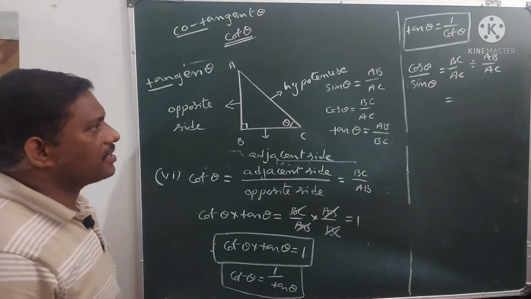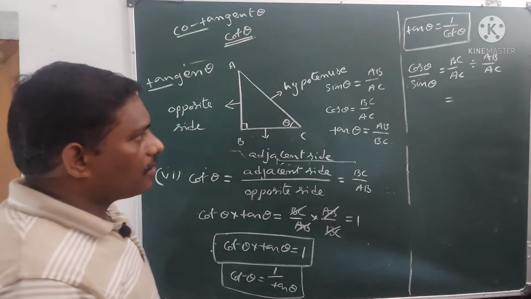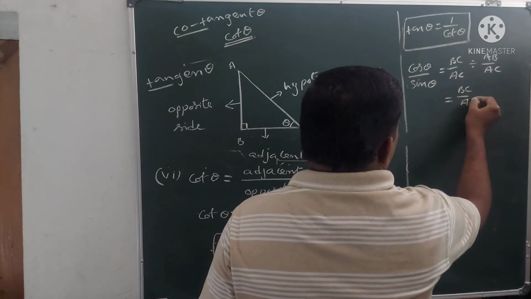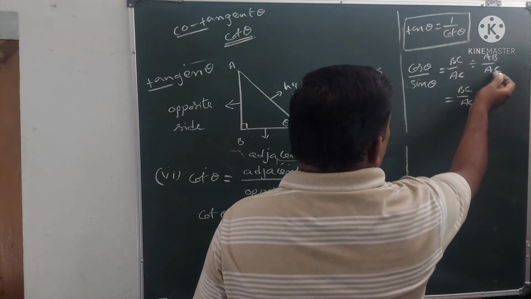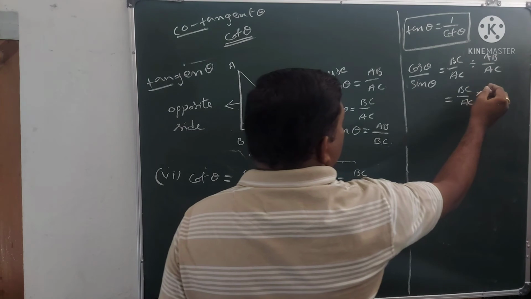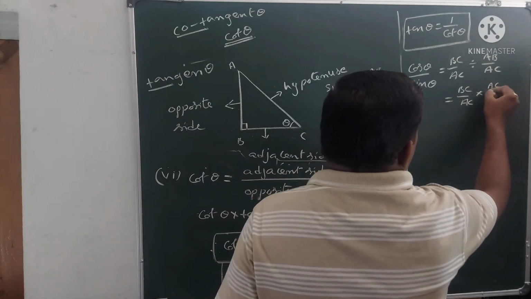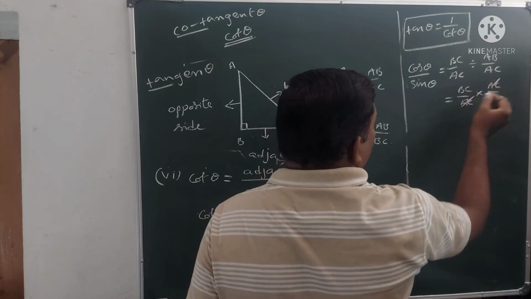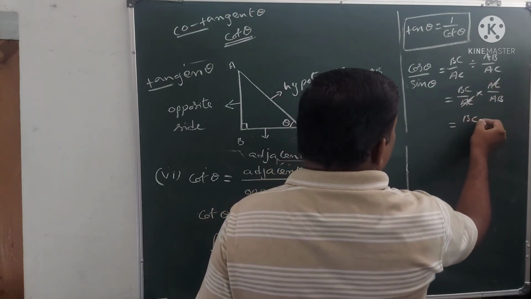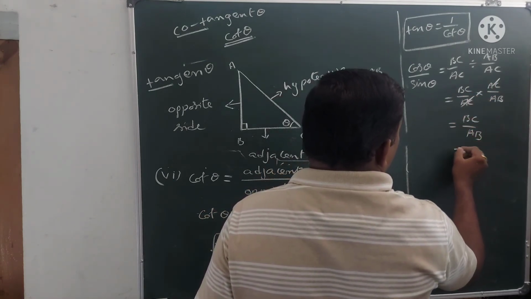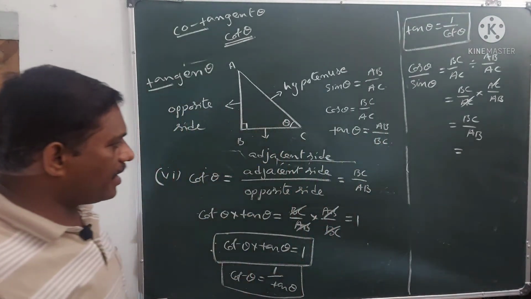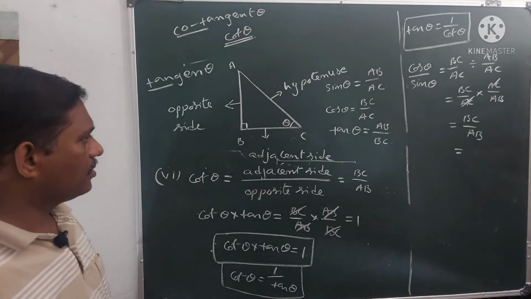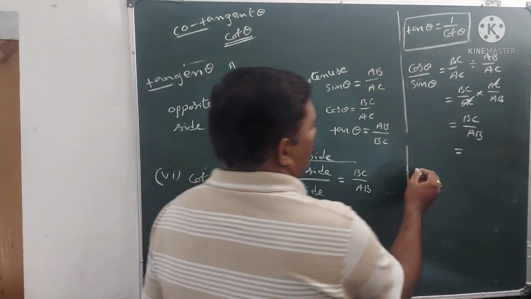So BC by AC into, taking the reciprocal of the second fraction, AC by AB. AC gets cancelled and you get BC by AB. In this triangle, BC by AB is nothing but cot theta.